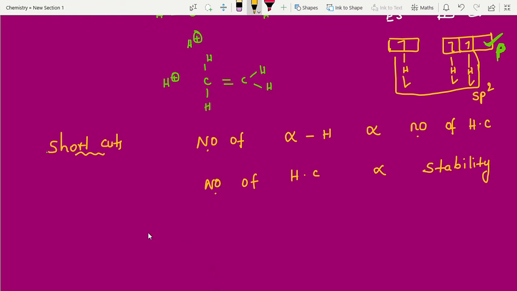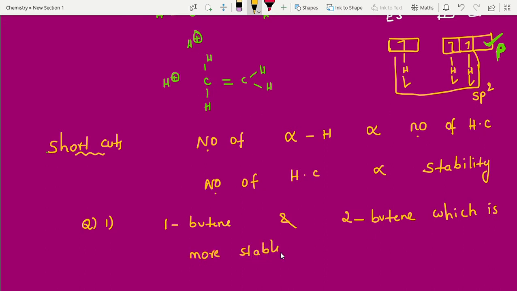I am giving one best example. They'll ask one question. Question 1. It is very easy. 1-butene and 2-butene. Which is more stable? 1-butene and 2-butene. Which is more stable? So can you try this one, students?